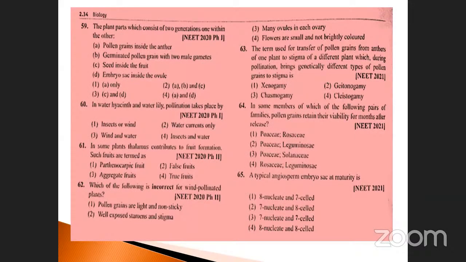Can you see the question paper? Yes, sir. Okay. The plant body which consists of two generations, one within the other. Options: pollen grain inside the anther; germinated pollen grain with two male gametes; seed inside the fruit; embryo sac inside the ovule. Which is the correct one here?